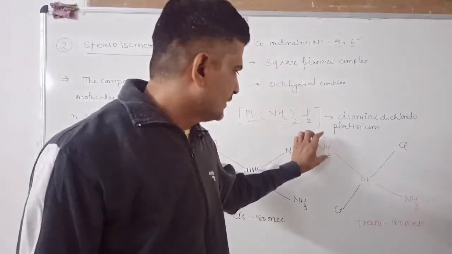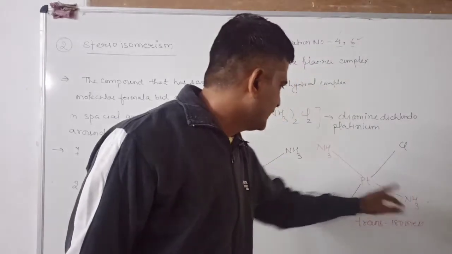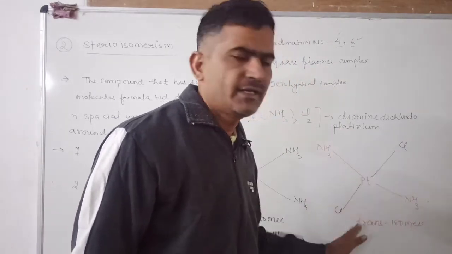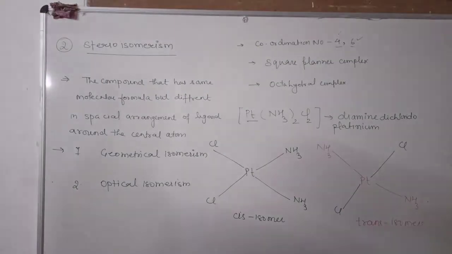In the case of the trans form, the ammonia ligands lie in opposite planes and the chlorine ligands lie in opposite planes. That is known as the trans form.